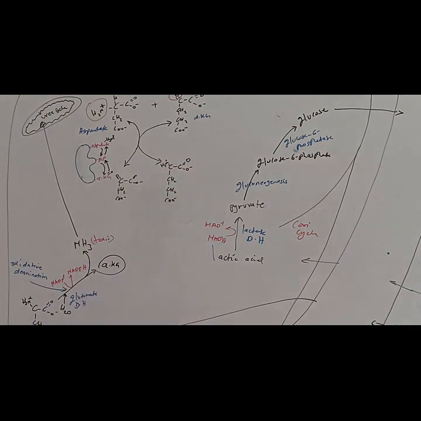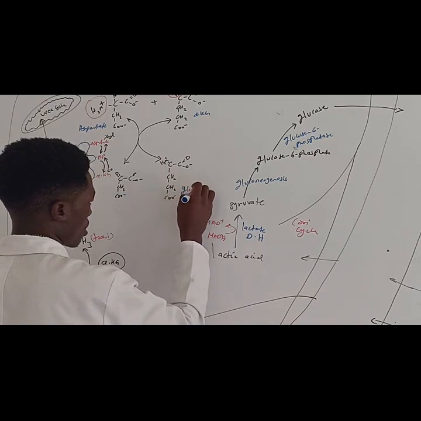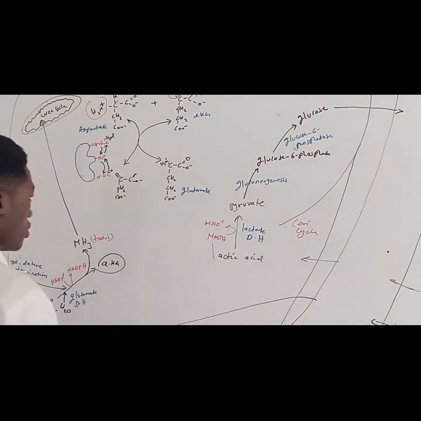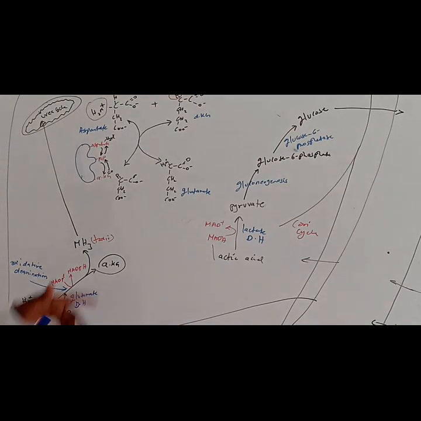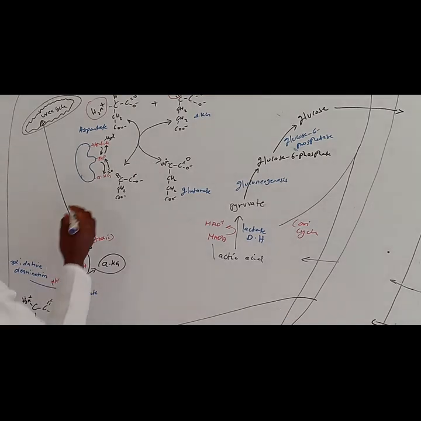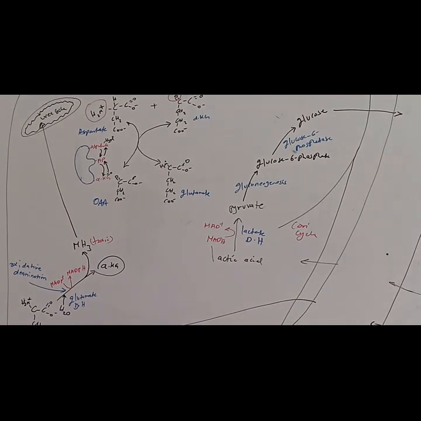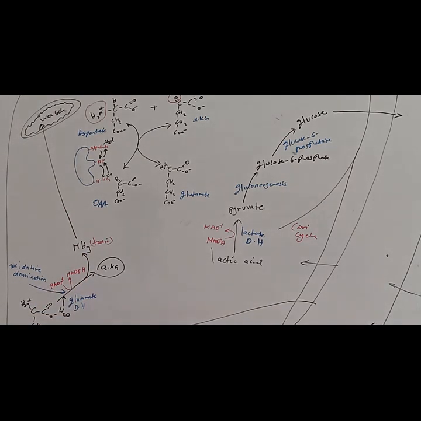Alright. Now, what are the names of these products? This one is called glutamate. Just as you saw here, we still have our glutamate right there. Then, what about this one? Remember this from your organic chemistry? Now, this one is going to be called oxaloacetate. Oxaloacetate. Right? We also know it from the TCA. It's also one of the intermediates in the tricarboxylic acid cycle.